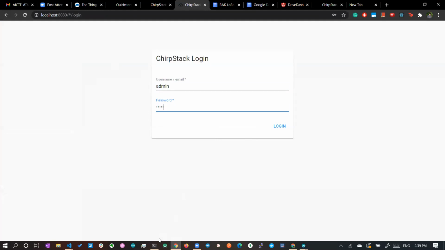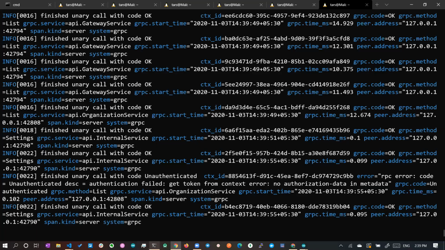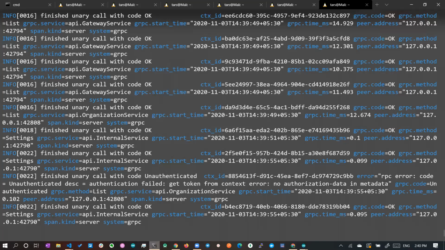Both are running in my local PC. Just think of my local PC as a server. Everything is running in the Linux container on my laptop. Okay, fine. So now we are giving the username and password admin, and we are now able to log in.